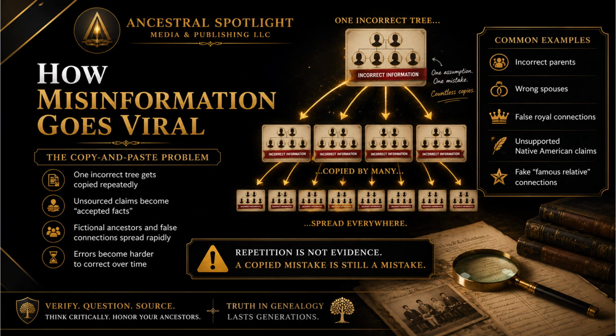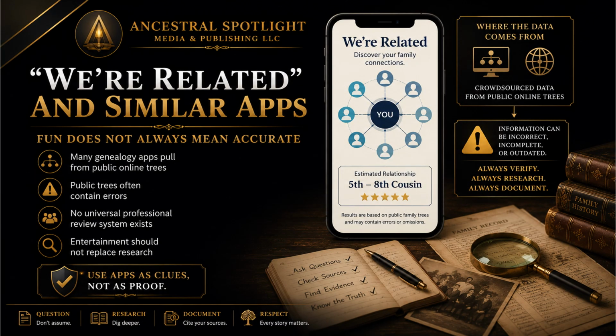version they already believe. Apps like We're Related and other ancestry connection tools can absolutely be fun and engaging. But people need to understand where that information is coming from. Many of these systems rely heavily on public online trees and crowdsourced genealogy data. As far as I am aware, there is no massive professional team individually vetting every ancestral claim or family tree connection across these platforms. That means incorrect information can easily become part of the system.